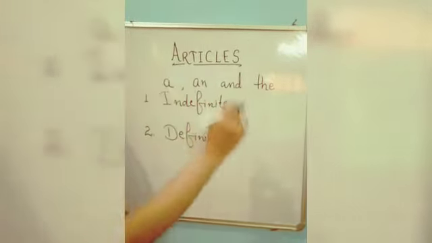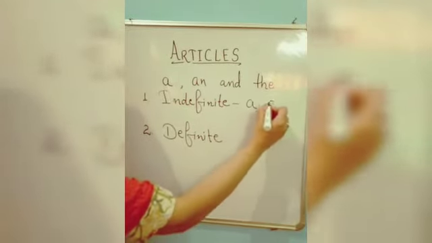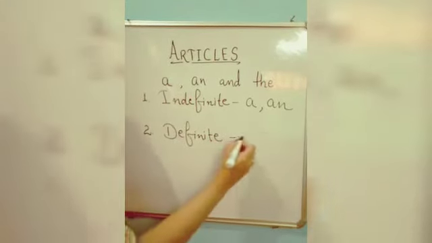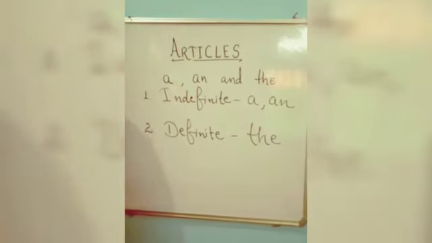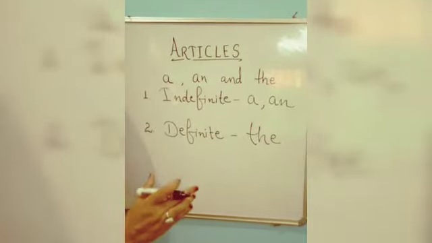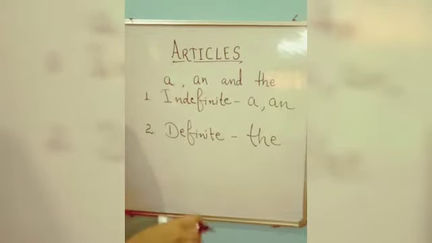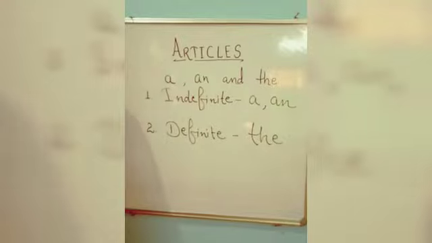Out of these three, indefinite articles are a and an, and the definite article is the. Now, how can we know which article we have to use at which place? That I will tell you through examples.